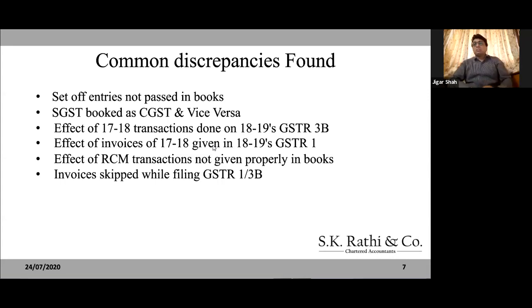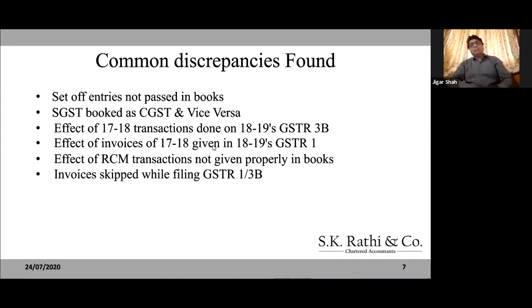So this is a basic thing that you need to ensure, that set off entries have been passed in the books, GST set off entries have been passed. If they have not been passed, then you have to get them done or do them. And a lot of times, there are few places where we found that at the time of accounting, the mistake was that they selected the SGST ledger for SGST and SGST, or the CGST ledger for CGST and CGST. So that is why their books are not in place. So this is a very common error that we have found. It's a manual error which happens.